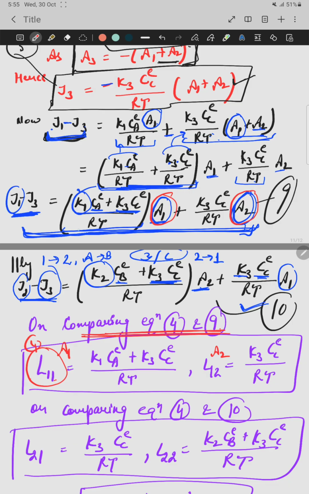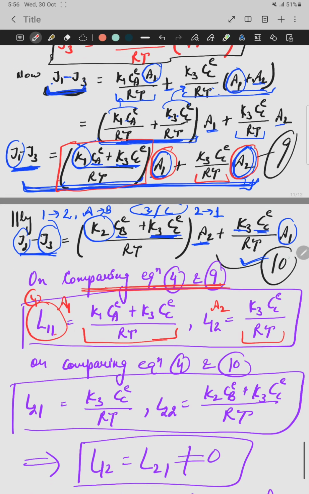From the ninth equation, you can see the first bracket is the coefficient of A and the second bracket is the coefficient of B. So, on comparing these two equations, we will get the expressions for the two phenomenological coefficients L11 and L12.